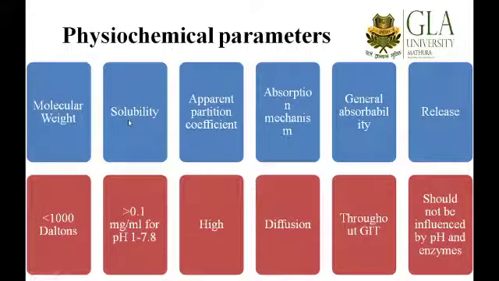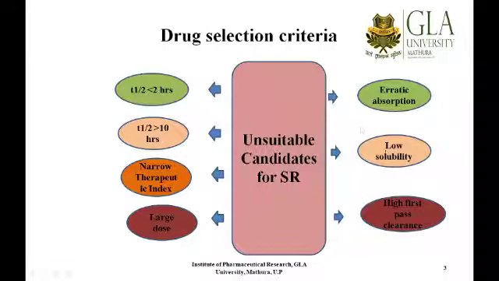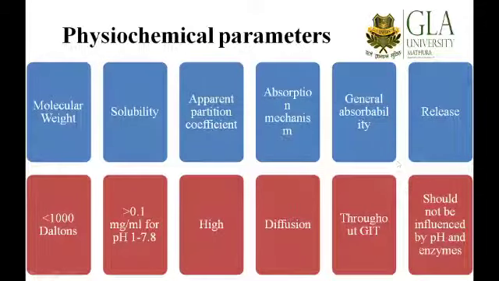As well as I have mentioned this particular instance, that of low solubility. So what should the solubility be? The drug should be soluble at least 0.1 milligram per ml in the entire pH range of the GIT. That is, it should not be the case that it is soluble in the stomach but not soluble in the intestine.